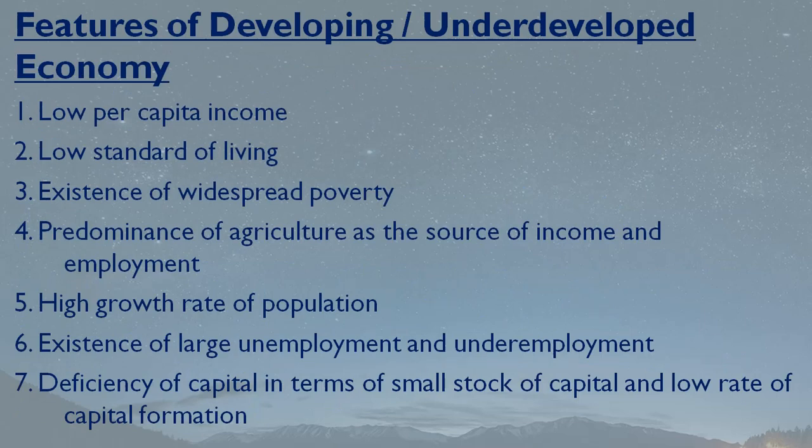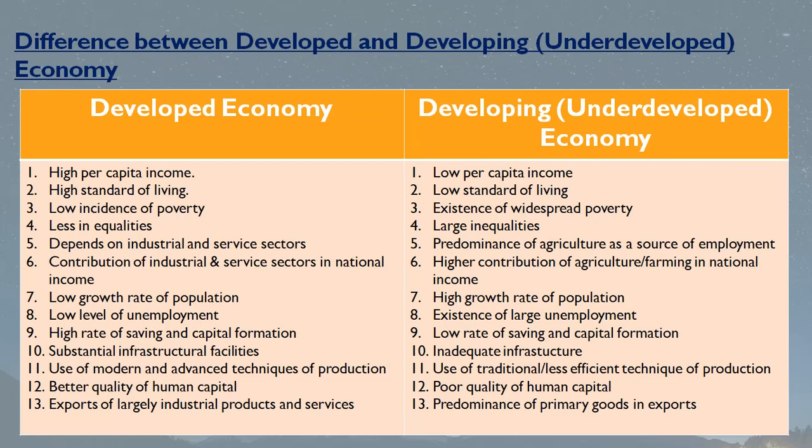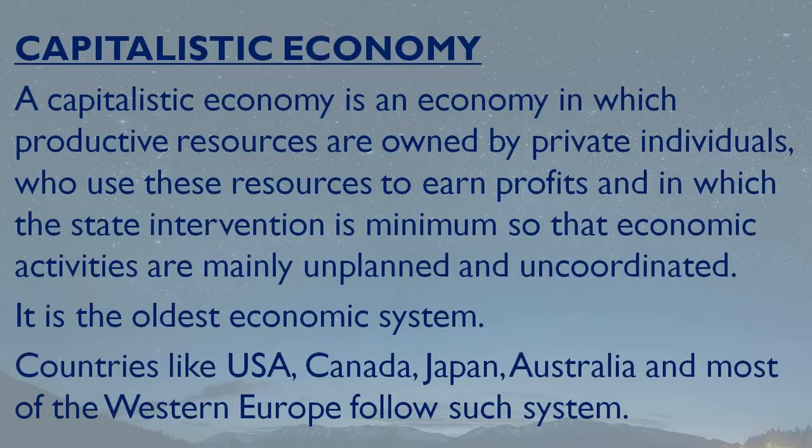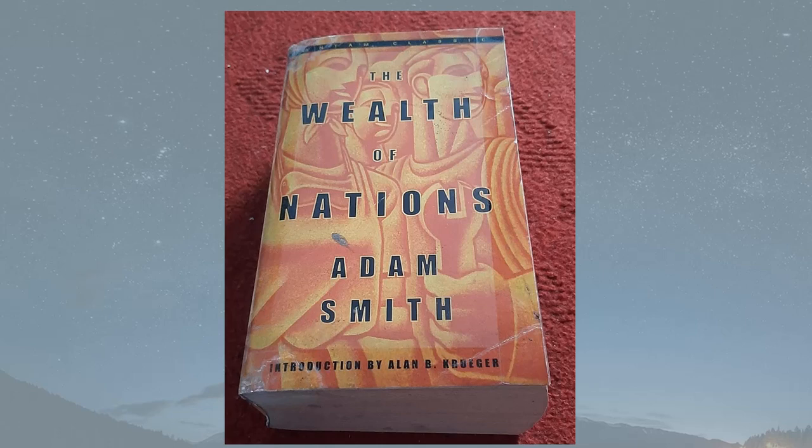So let us start with capitalist or capitalism, the first category of economic system. But before this, let me tell you that this book is written by the father of economics, Adam Smith. This book was written around the 18th century, maybe mid 18th century. After this book came in the market, capitalism was promoted.